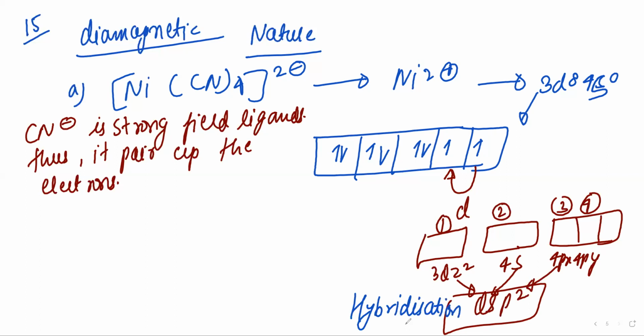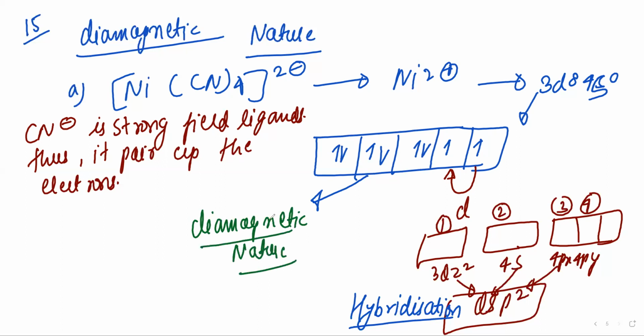Hybridization. Understood? So all electrons are paired in this, right? So it will be diamagnetic. So the first option is matching, right? So it will be diamagnetic in nature. Understood? So please write it down.